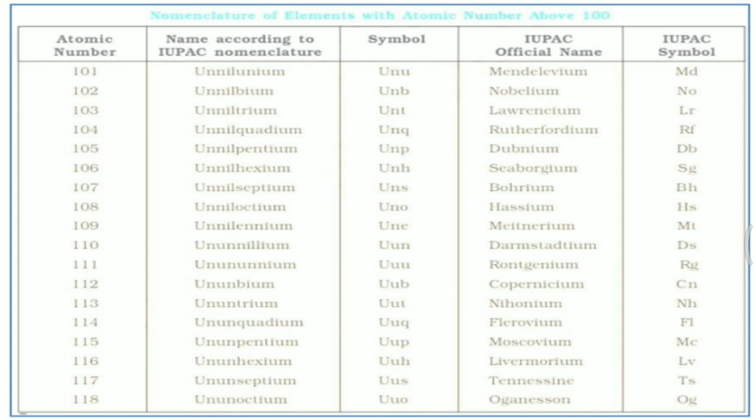This nomenclature is recommended by the IUPAC for the elements that have atomic number more than 100. As we know, there are 118 elements in the modern form of the periodic table, that is, the long form periodic table.